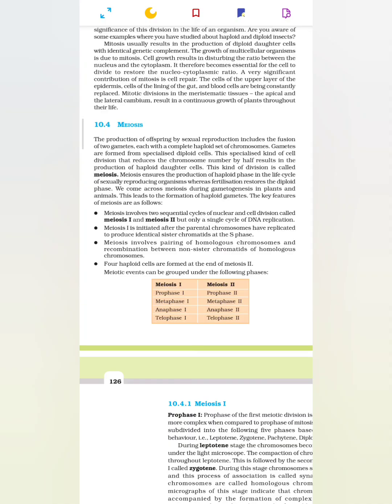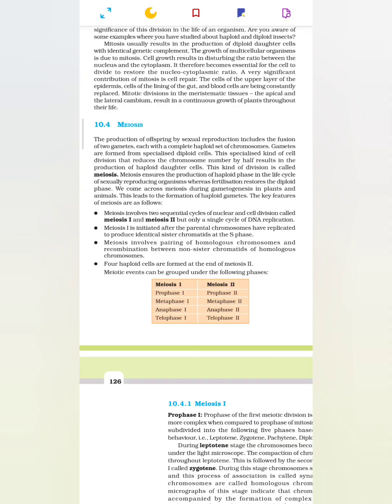Meiosis involves two sequential cycles of nuclear and cell division called meiosis I and meiosis II, but only a single cycle of DNA replication. Meiosis I is initiated after the parental chromosomes have replicated to produce identical sister chromatids at the S phase. Meiosis involves pairing of homologous chromosomes and recombination between non-sister chromatids of the homologous chromosomes. Four haploid cells are formed at the end of meiosis II.